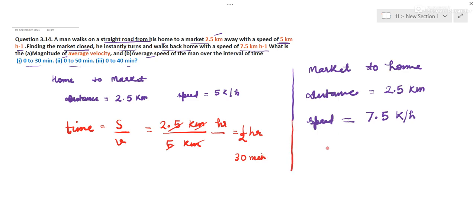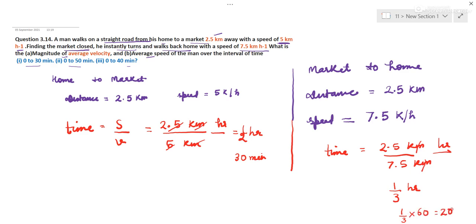Similarly, we can find out the time of returning. So distance is same, 2.5 kilometer, and speed is 7.5 kilometer per hour. So kilometer cancel. So it is 1 by 3 hours. Now 1 by 3 hours is 1 by 3 into 60 minutes. That is 20 minutes.